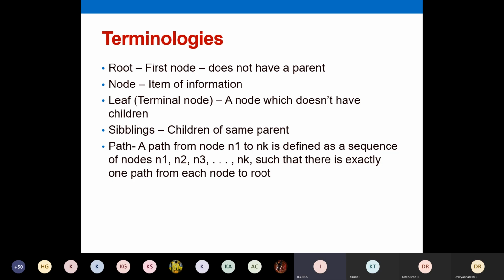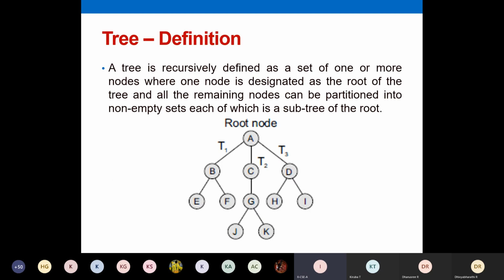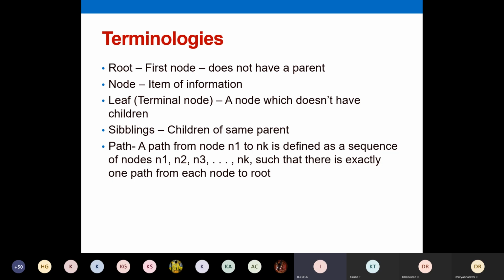So a leaf is the node that does not have any children. And then siblings. Siblings are children of the same parent. For example, in your previous diagram, let us see what the siblings are. B, C, and D all have the same parent A, so B, C, and D are siblings. Similarly, E and F are siblings since they have the same parent B. You have to check whether they have the same parent. If so, we can call them siblings.